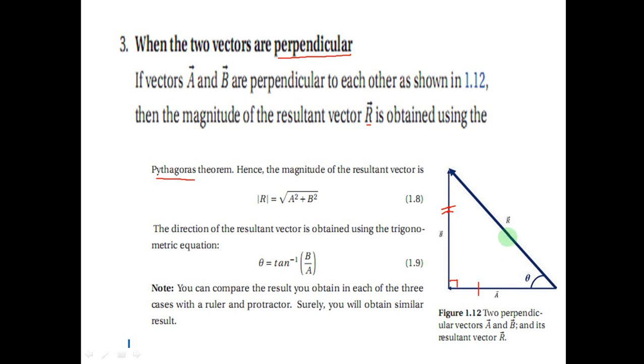The resultant vector can make an angle theta with the horizontal axis or the horizontal plane. This shows the direction.